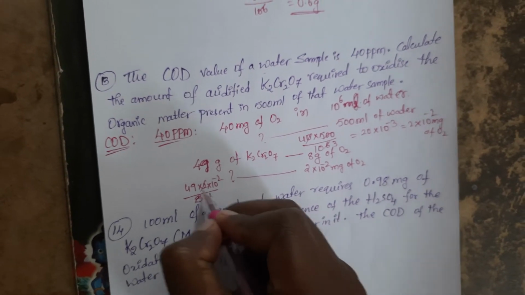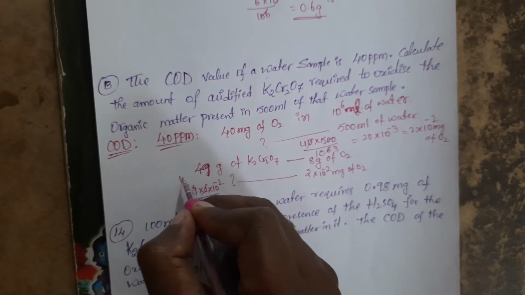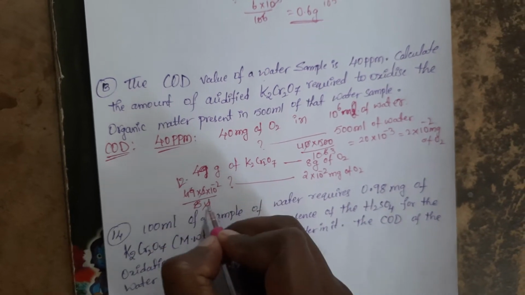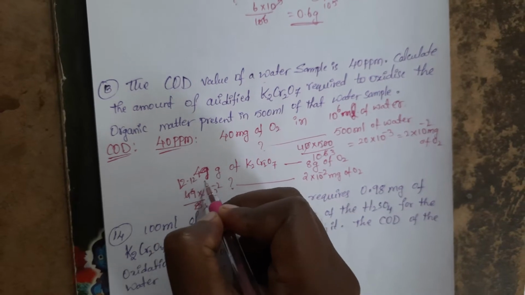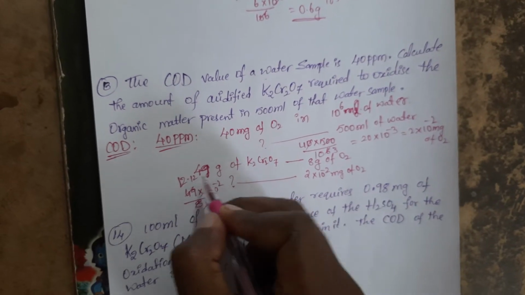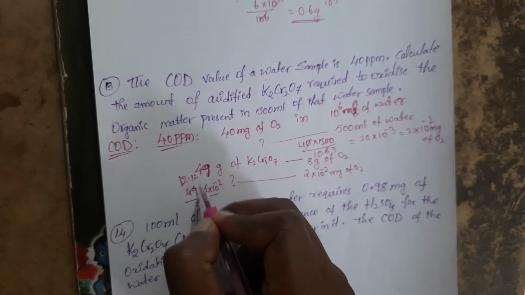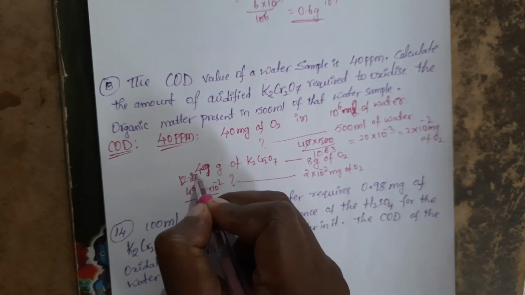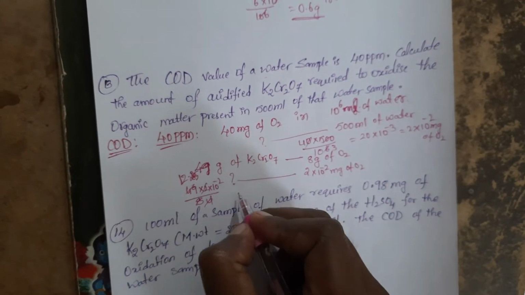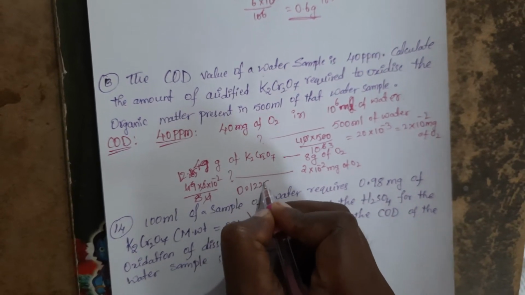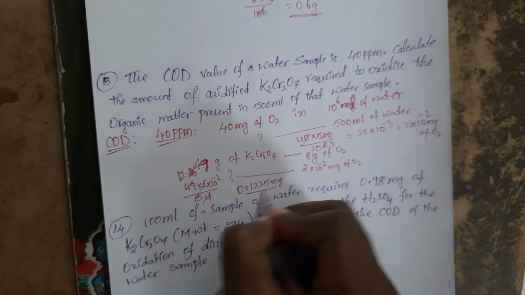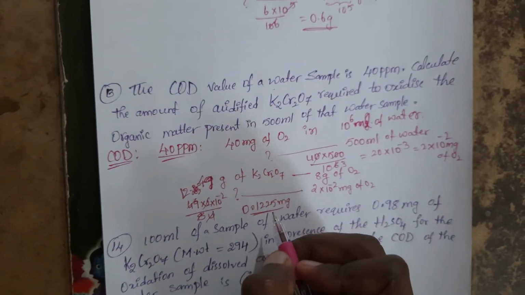How much is it? 8 4s are 32, and the remainder carries over, so it will be 12.25 into 10 power minus 2, that is 0.1225 milligrams. Is that clear?